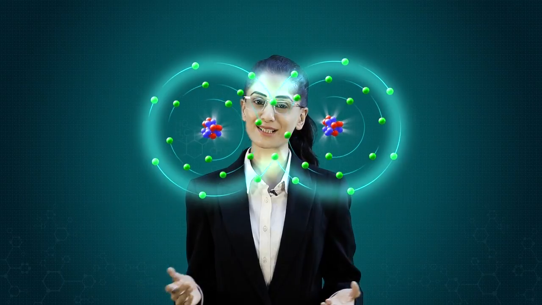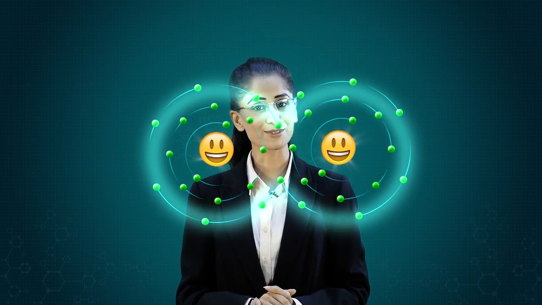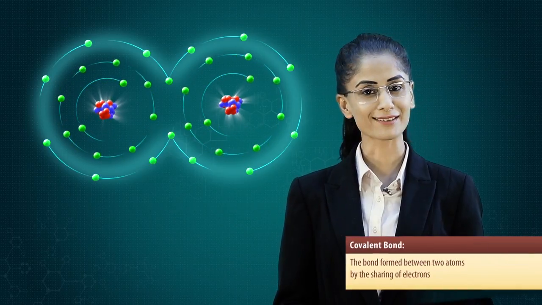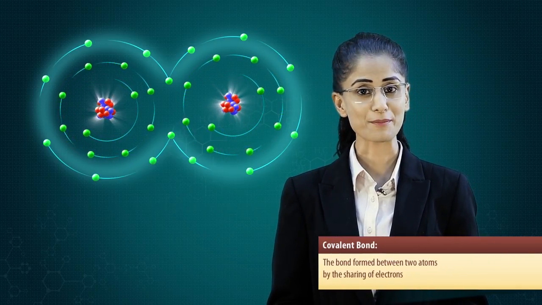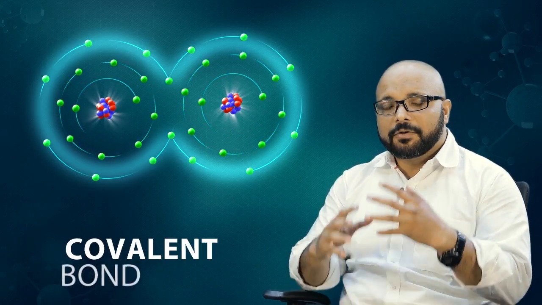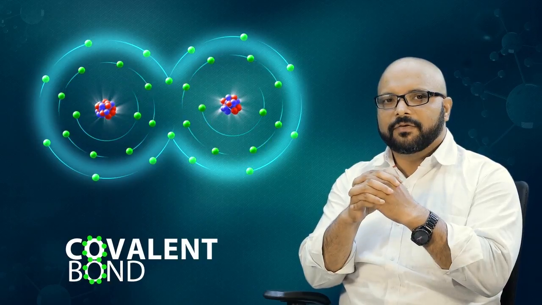Both the chlorine atoms are now happy, as their outermost shells are completely filled. When 2 chlorine atoms share their electrons, another type of bond called a covalent bond is formed. A covalent bond is a bond formed between 2 atoms with the sharing of electrons.